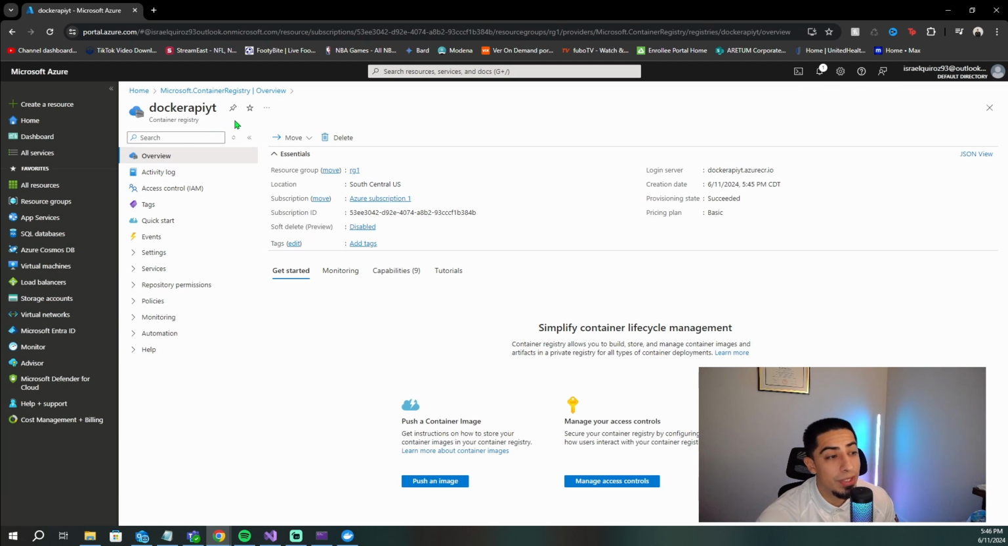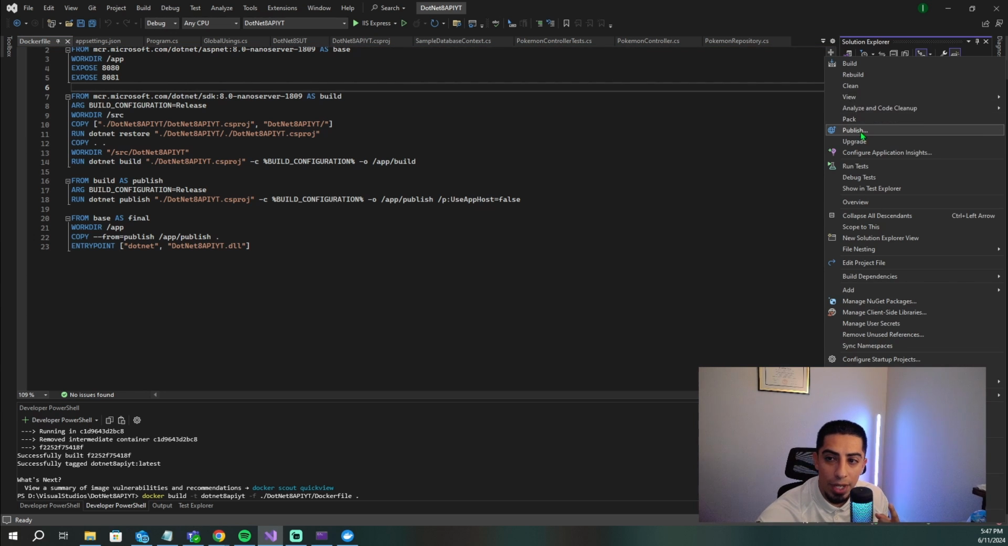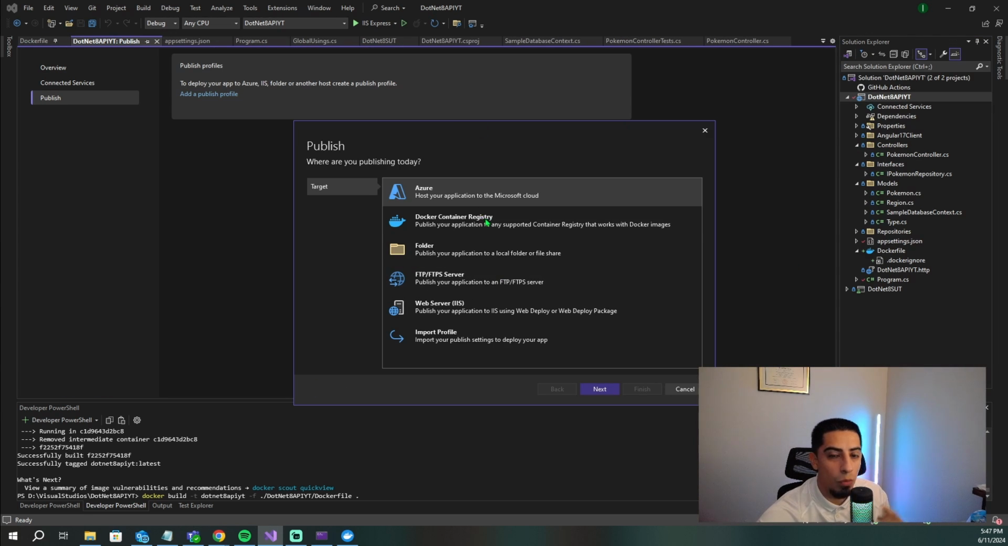So now that our container registry has finished being created, we now need to take our image that we've already built and push it up here. So how do we do that? Let's go back to our project. We're going to right click here, go down to publish. And now what are we publishing today?